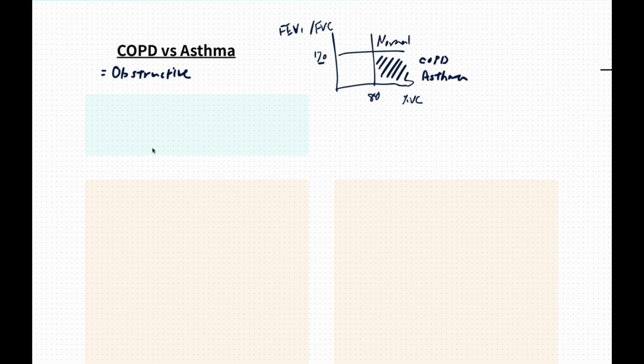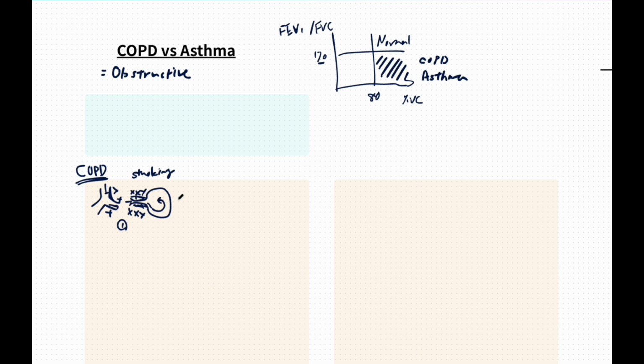Let's talk about COPD first. COPD is mainly caused by long-term exposure to cigarette smoke. Smoking damages the lungs through two major mechanisms. The first mechanism is chronic airway inflammation. The bronchi and bronchioles are persistently inflamed, which causes the airway walls to become thickened and narrow. As a result, airflow resistance increases, especially during expiration.